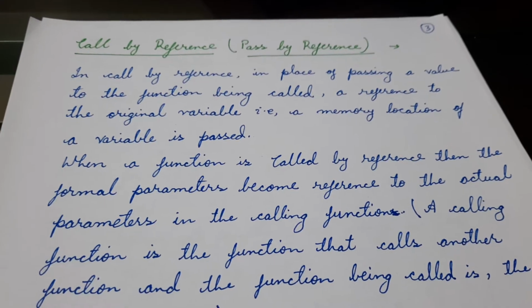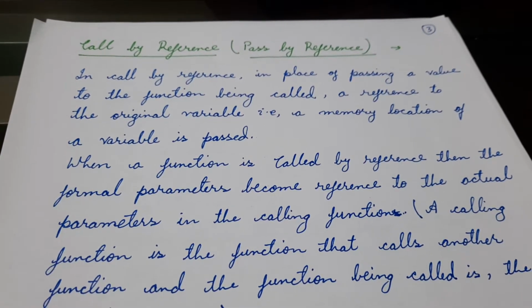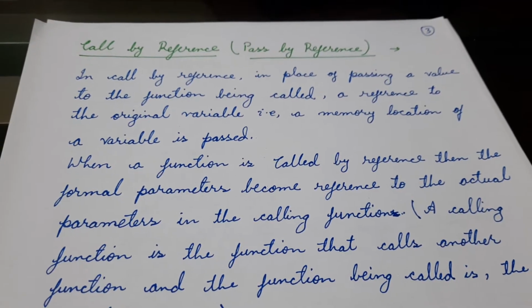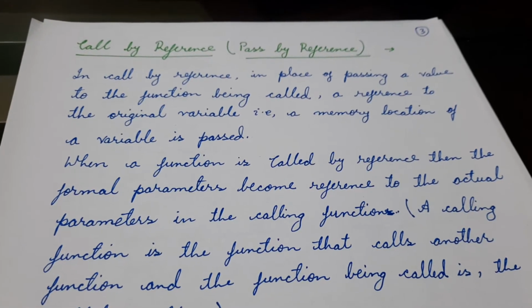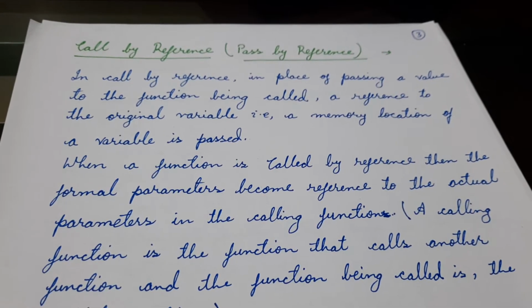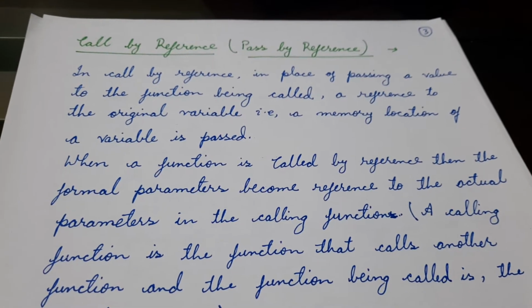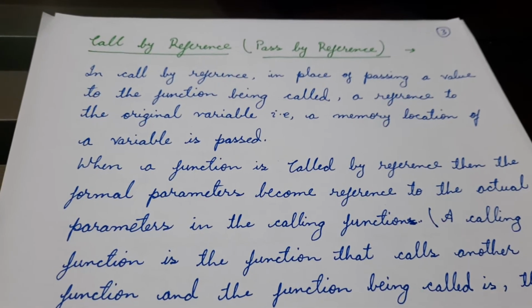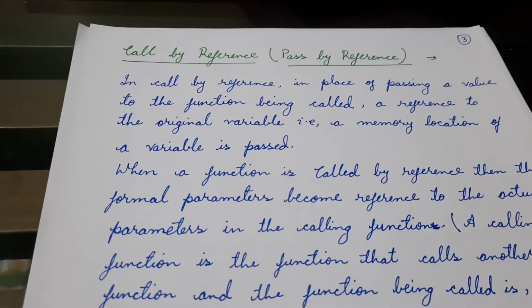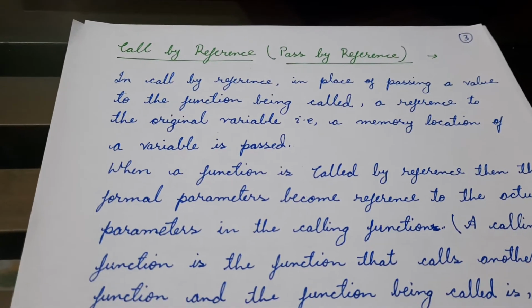It means we are working on the same memory location but with two names, one as actual parameter and one as formal parameter. So any change made in the formal parameter is also reflected back in the actual parameter. This is call by reference.